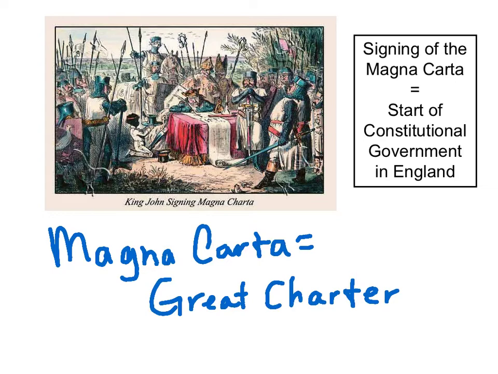But in 1215, he was forced to sign what's called the Magna Carta, which is Latin, meaning Great Charter. And in that document, he agreed not to raise taxes without the consent of the barons. And so many see the Magna Carta as the beginning of a constitutional government in England.